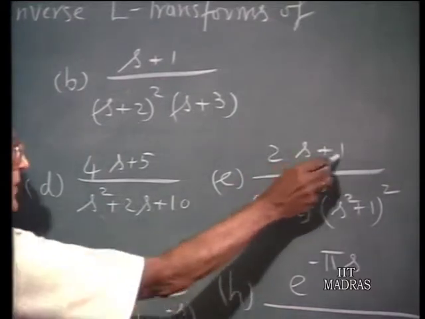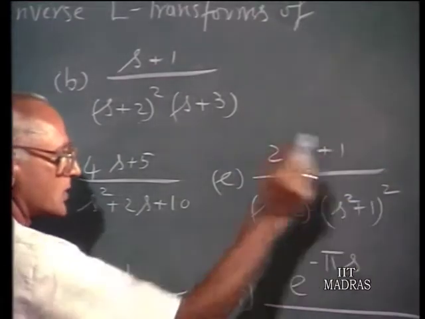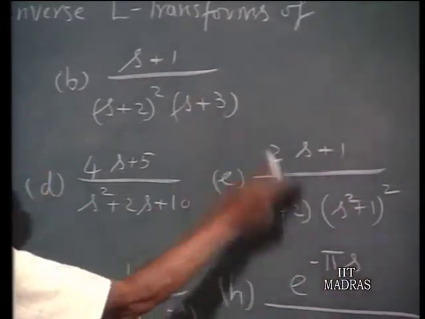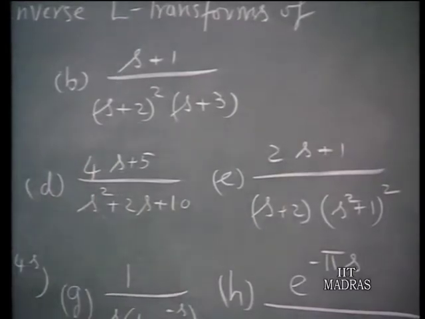Then you have 2s plus 1 over s plus 2 times s squared plus 1 whole squared. Here you have repeated poles on the imaginary axis, slightly more complicated, but you can handle this in the same way as you have done earlier.